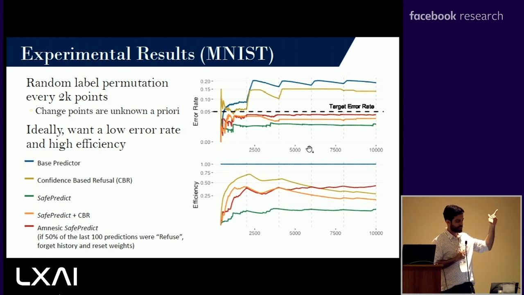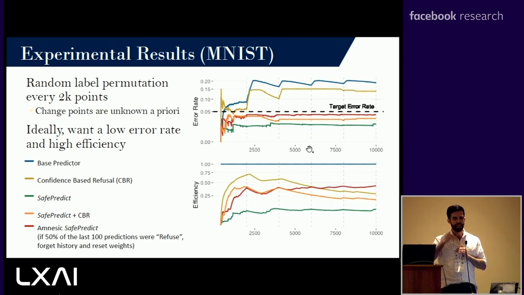And what we can see in the top graph is the error rate. The target error rate we're trying to target was 5%. Our base predictor, you can see, is actually higher than that 5%. But the times that we predict, via safe predict in all its variations, is below that 5% error rate, right? So that's what I mean that we can meet your target error rate guarantee. Even though our base predictor itself is not good enough to meet that 5%, with safe predict, we can meet it. At what cost? At this efficiency cost, right?